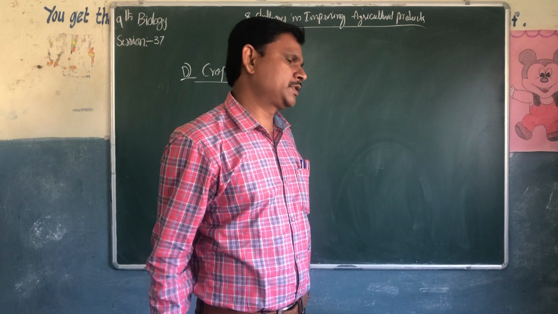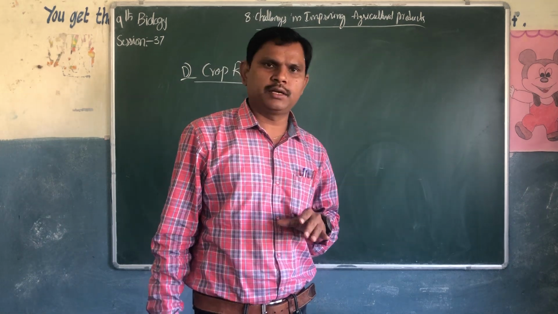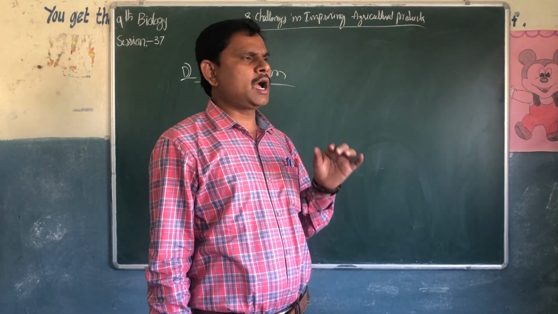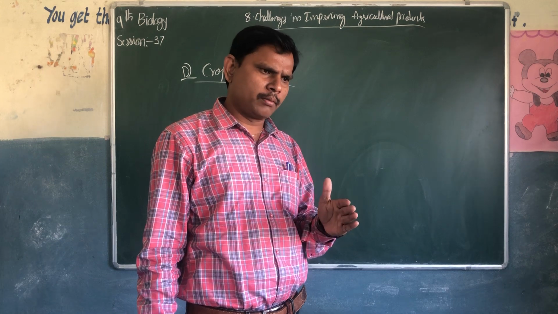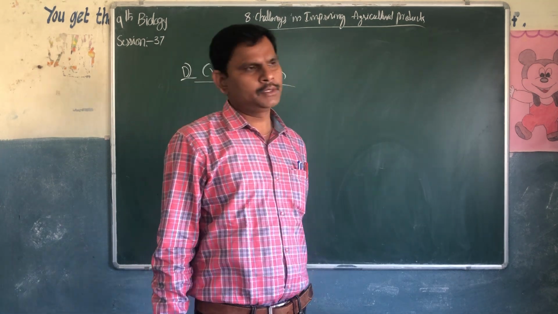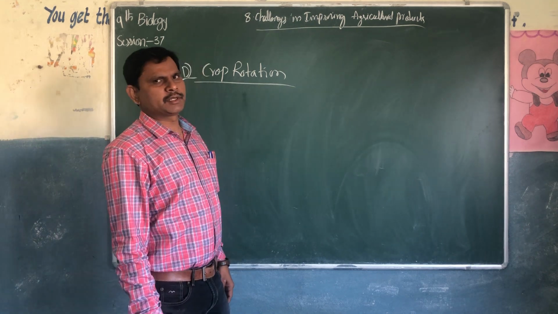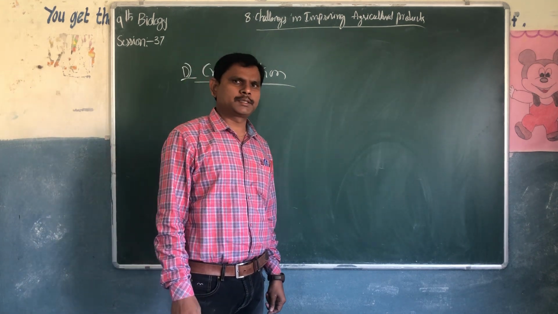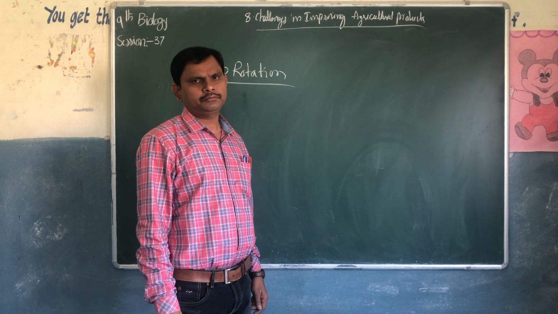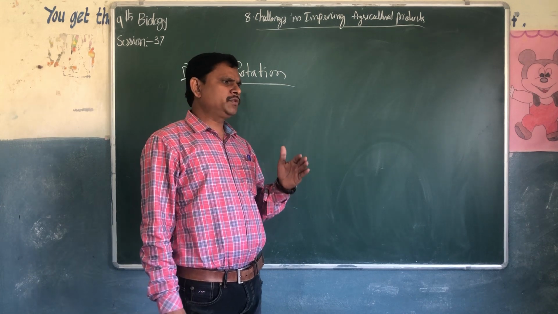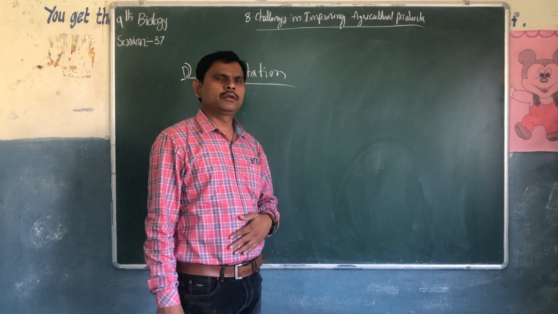Rotation of crops. Every year a farmer should not cultivate the same crop in the same field, because NPK is present in the soil: nitrogen, phosphorus, and potassium. If the same crop is used every year, what happens?